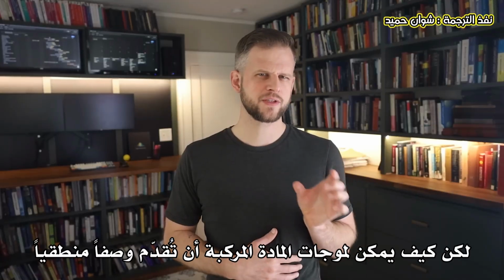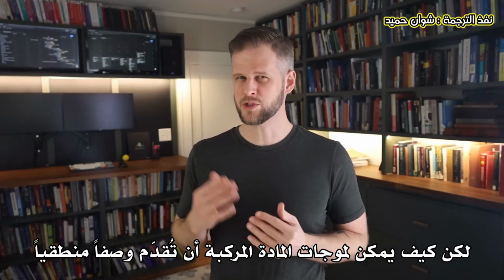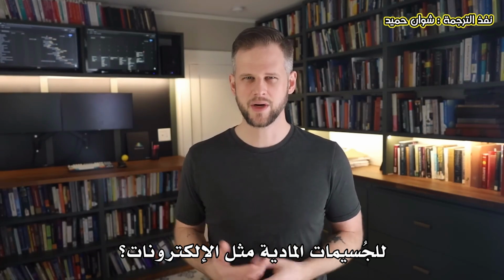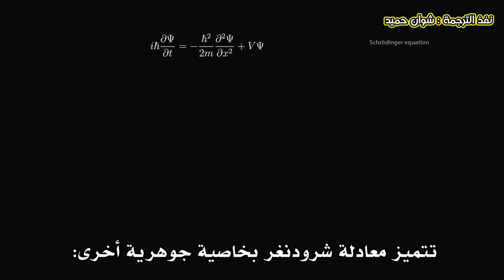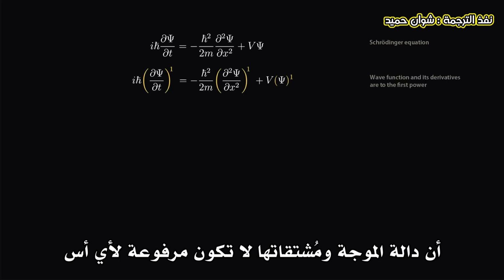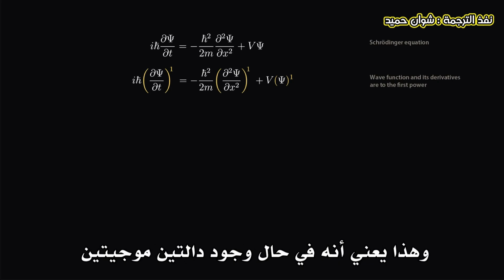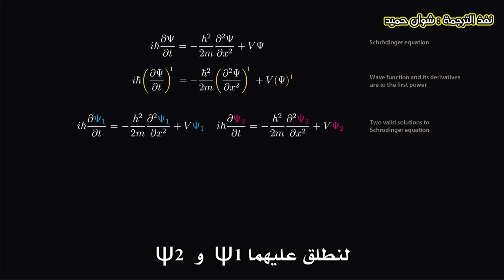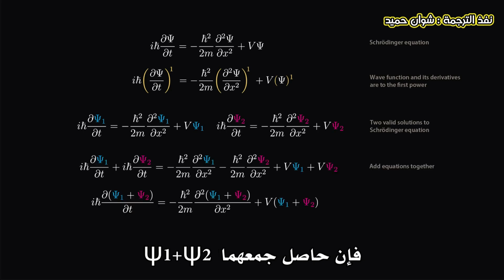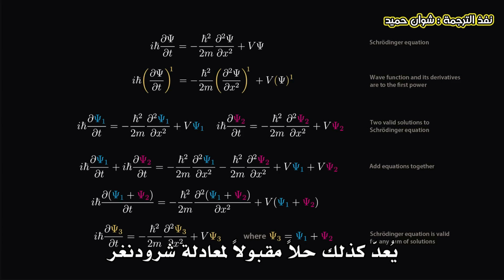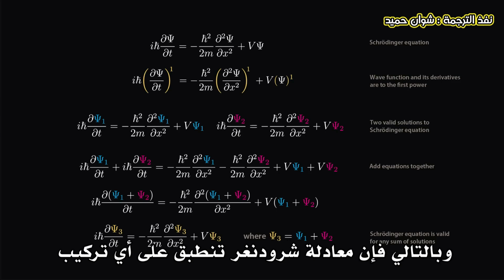Now, how are these complex valued matter waves at all a reasonable description of physical particles like electrons? Aside from including the imaginary number i, another important feature of Schrödinger's equation is that the wave function and its derivatives are not raised to any powers. This makes Schrödinger's equation linear, and means that if we have two wave functions, let's call them psi1 and psi2, if we add them together, psi1 plus psi2 is also a valid solution to Schrödinger's equation.